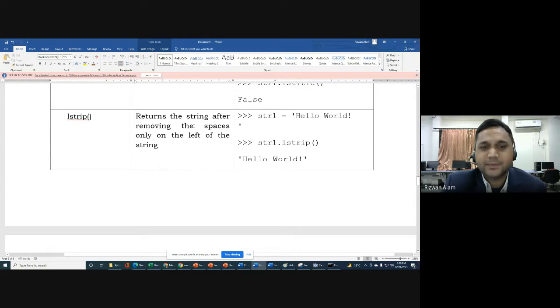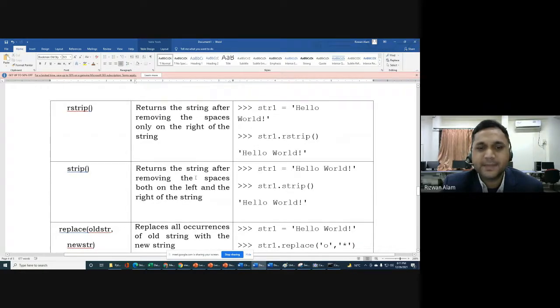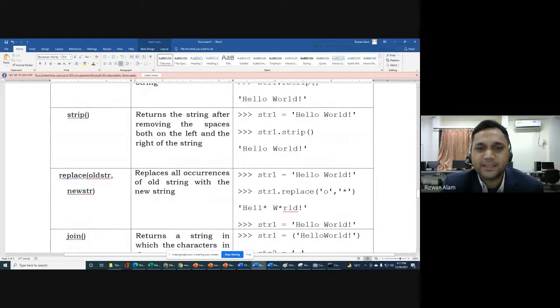So lstrip, what will lstrip do? It returns the string after removing the spaces only on the left of the string. So if there is any space on the left of the string, it will be removed by lstrip. Left strip. Rstrip returns the string after removing the spaces only on the right of the string. So if you have spaces on the right of the string, they will be removed with rstrip. Strip means it will return the string after removing the spaces on both the left and right side. So it will remove spaces, whether on the left or on the right of the string.